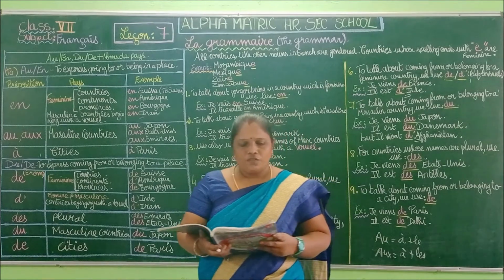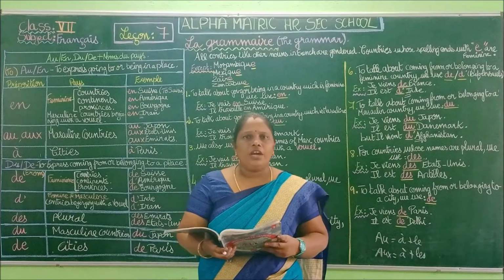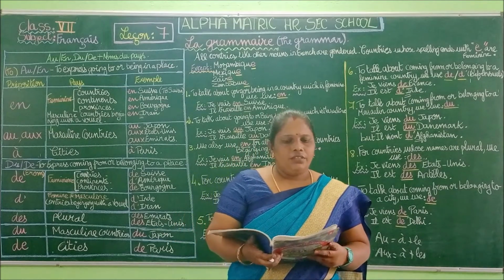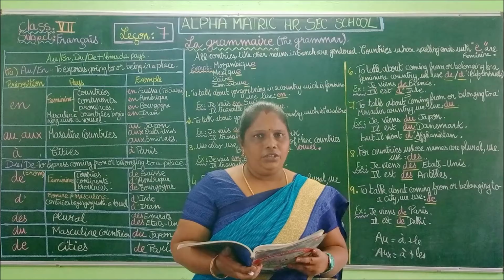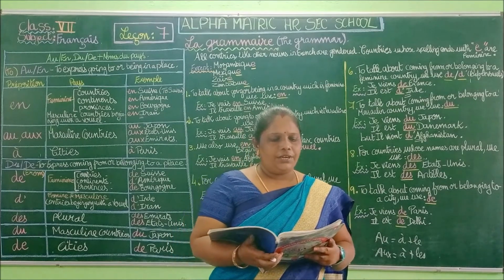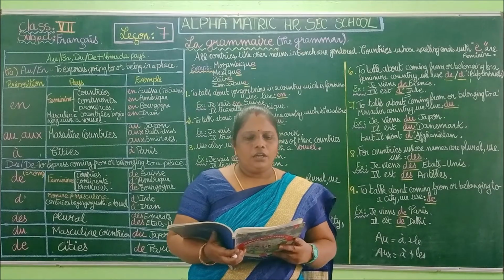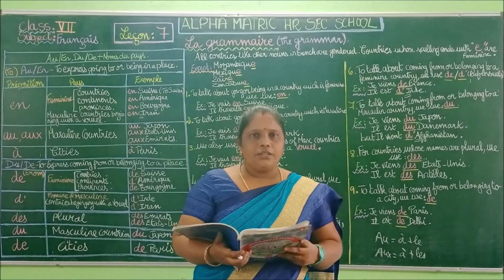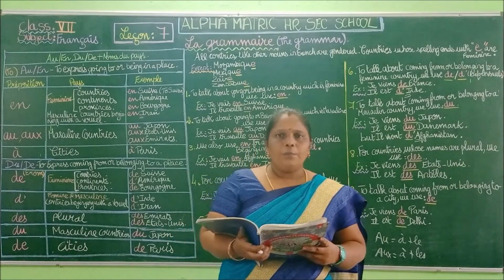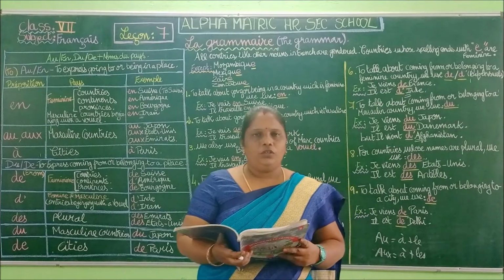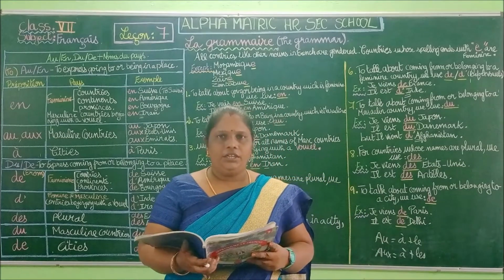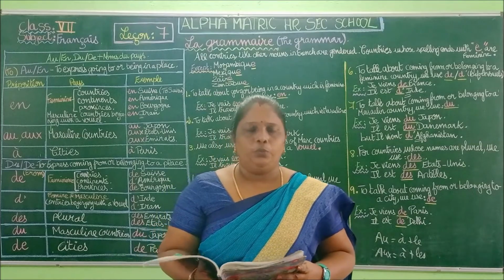Okay, so in the first part we have city names, then we have the countries. Okay, so you have to identify the country names and the city names for the first exercise. And the second one is the same, we are using DE, D apostrophe, DU.